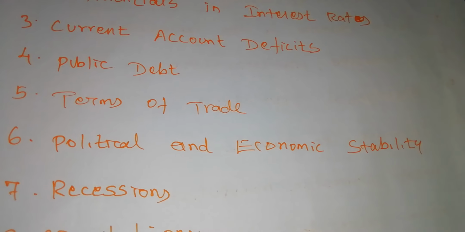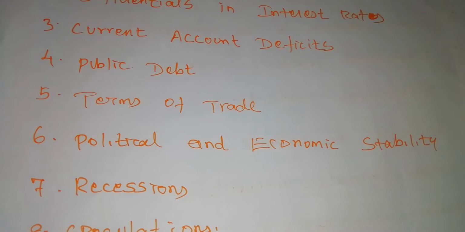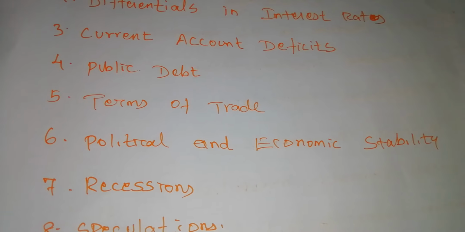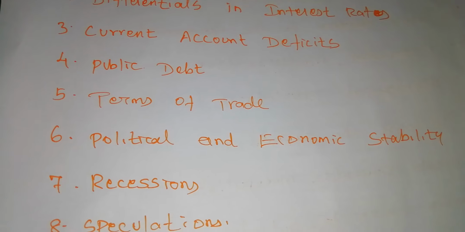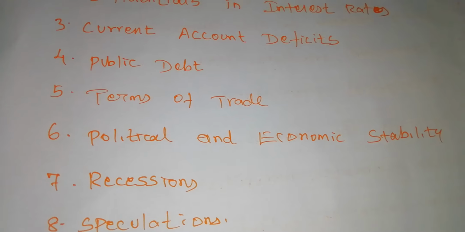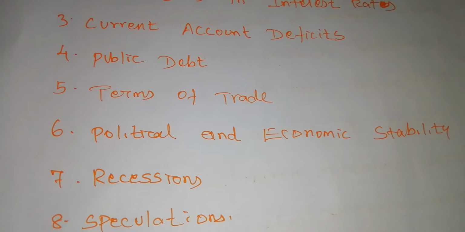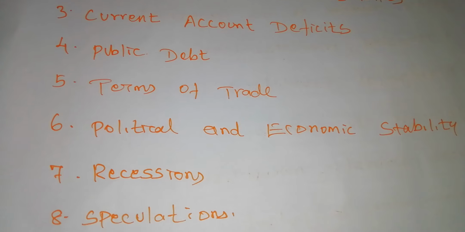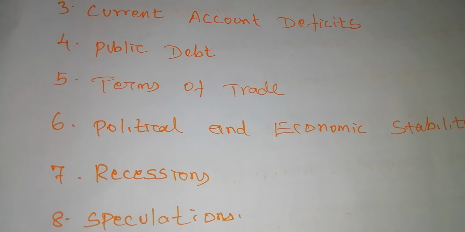When we have a favorable balance of trade, our currency value may increase, because whenever our exports increase, it means the demand for our commodities is higher in other nations. So we can fix a higher price for our commodities.